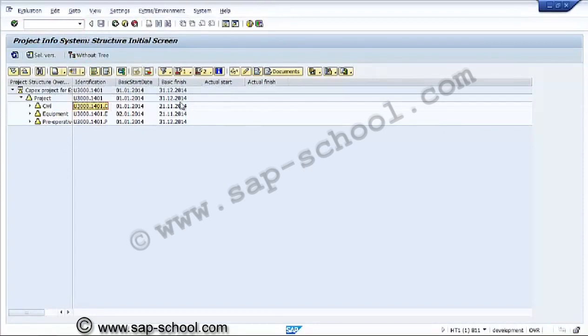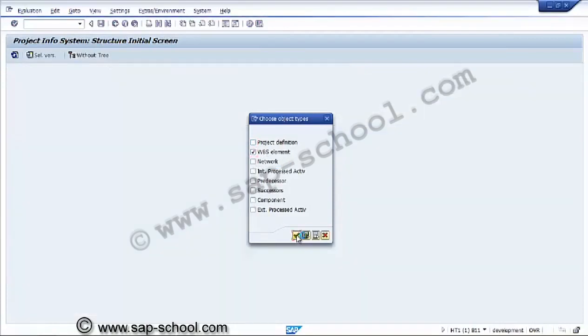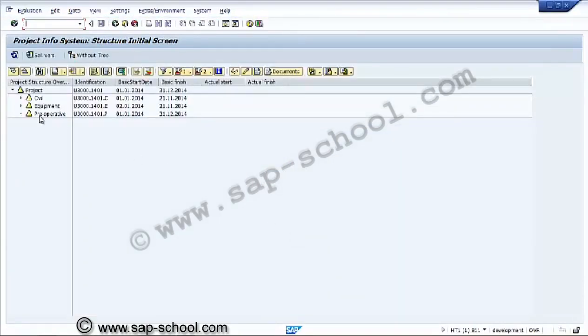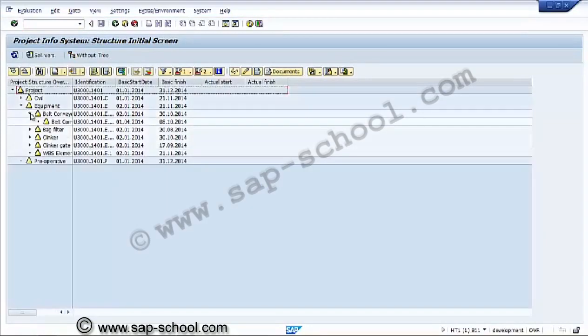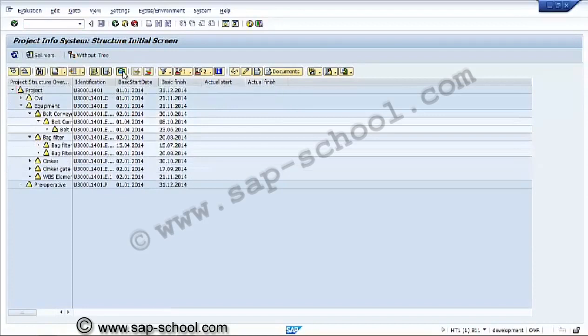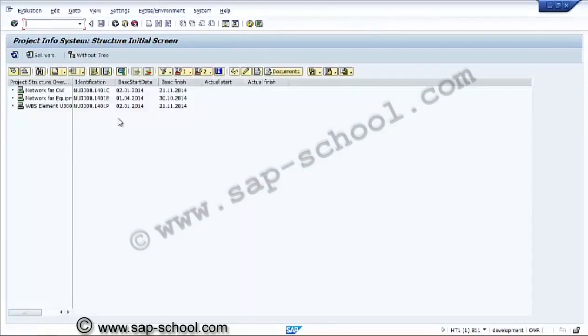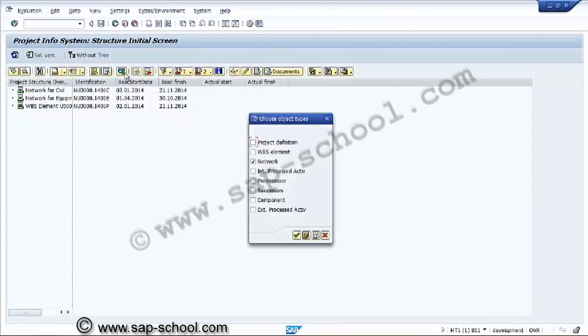Other than this, we can select object types only by WBS elements. For example, if we consider only the WBS elements over here, it will show us only the WBS elements without any network activities or milestones, etc. If we consider only the network, whatever networks we have assigned to this project will be shown.